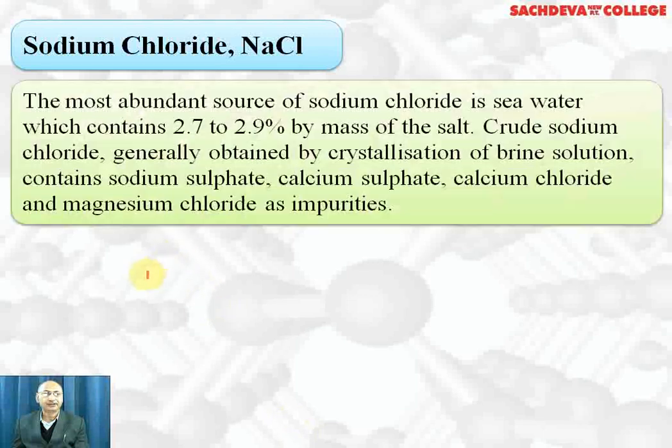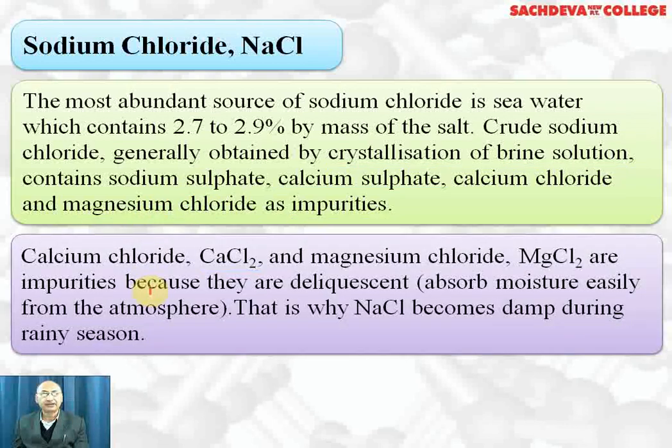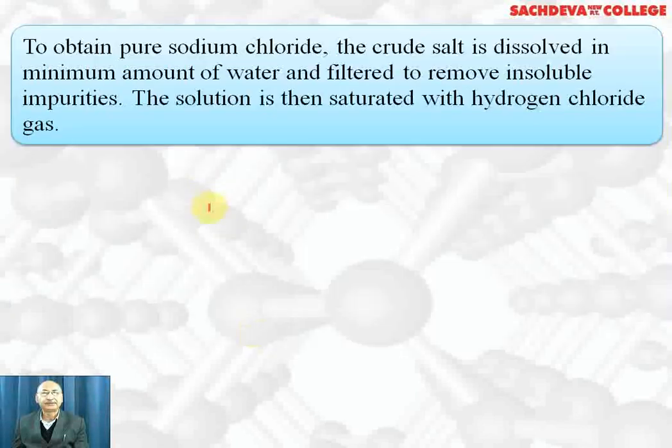Next compound we are taking is sodium chloride. The most important source of sodium chloride is seawater, which contains 2.7 to 2.9% by mass of sodium chloride. Crude, that is impure, sodium chloride is generally obtained by crystallization of brine solution, which is sodium chloride solution. It contains sodium sulfate, calcium chloride, and magnesium chloride as impurities. Calcium chloride and magnesium chloride are deliquescent impurities, due to which sodium chloride becomes damp during the rainy season.